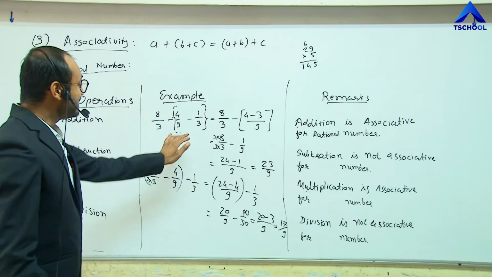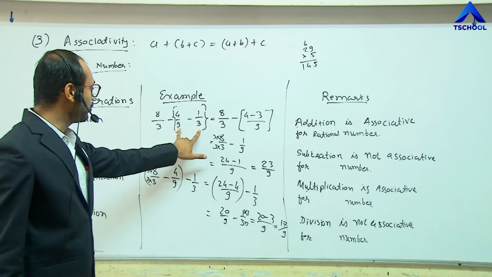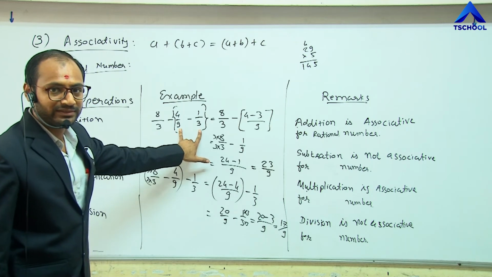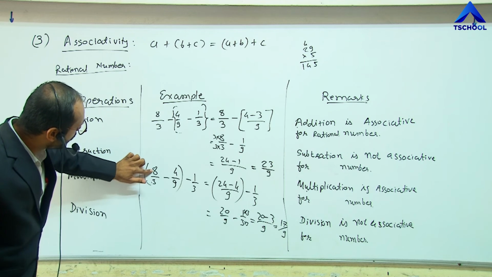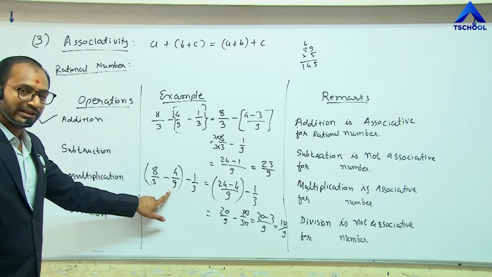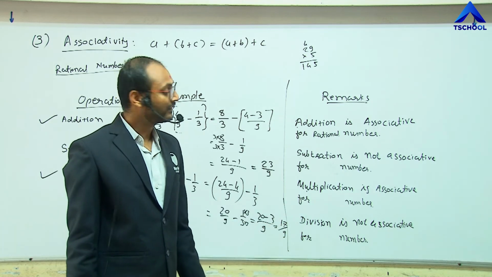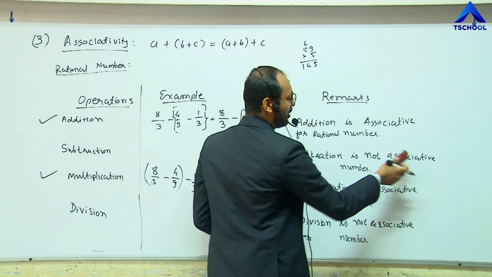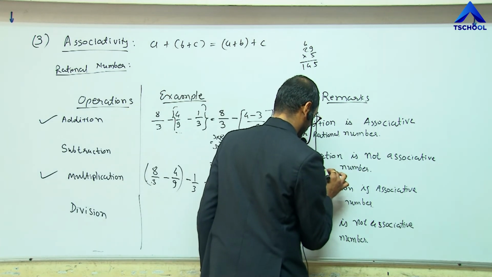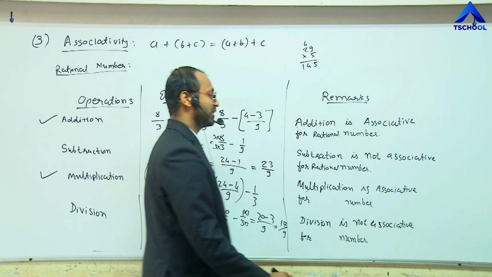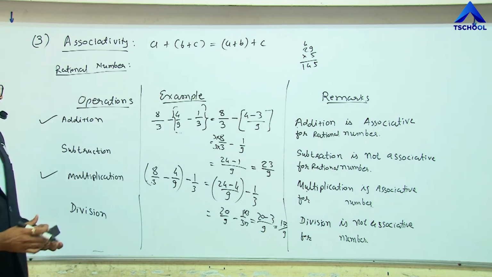Here when we change this association, initially we do the association of 4 by 9 and 1 by 3, and then we do the association of 8 by 3 and 4 by 9. We get different results. So we can say subtraction is not associative for rational numbers. Subtraction is not associative. Clear? Okay.